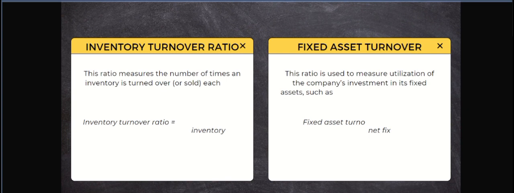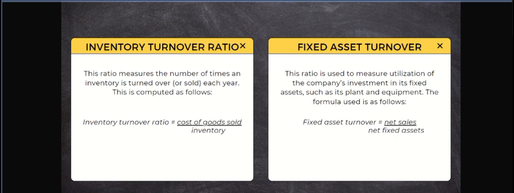Then, inventory turnover ratio. This ratio measures the number of times an inventory is turned over or sold each year. This is computed as follows. Inventory turnover ratio is equal to cost of goods sold all over inventory.